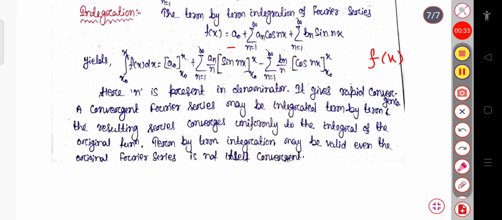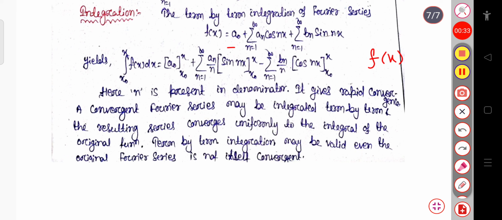In this part we will see the integration of the Fourier series. So let us start. The term by term integration of the Fourier series: suppose consider a function f of x. This function can be expanded in terms of the Fourier series.